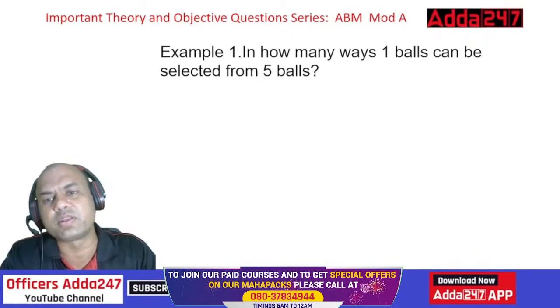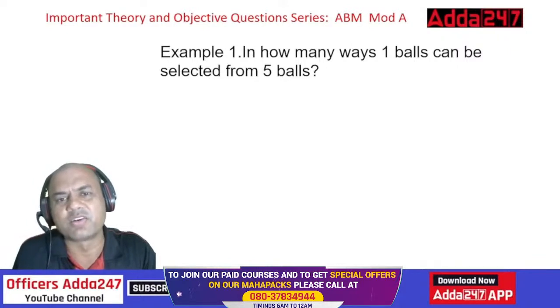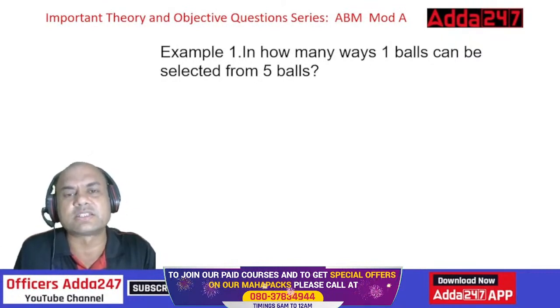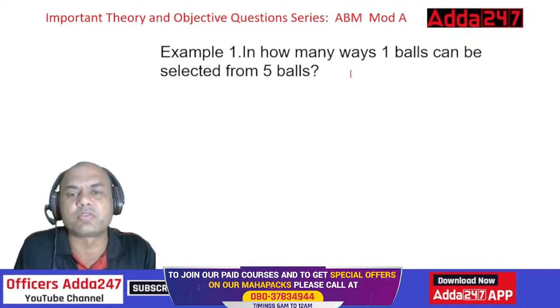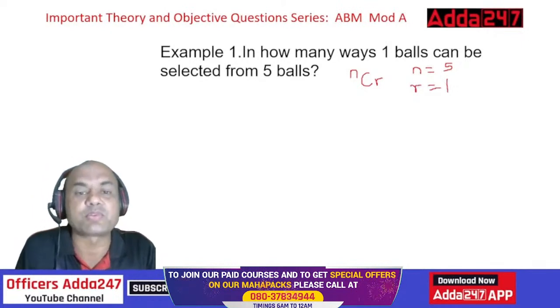In how many ways can one ball be selected from 5 balls? Whenever you have to select such a thing, always remember you use the formula of NCR. What is N? N is the total number, the complete sample space. The complete sample space is 5 balls, so N equals 5. What is the required number of outcomes? R equals 1. So NCR becomes 5C1.